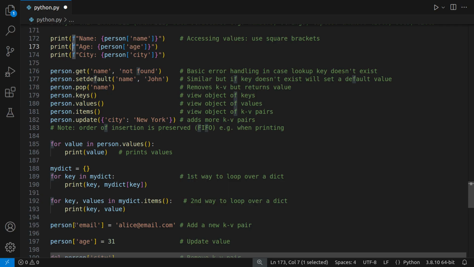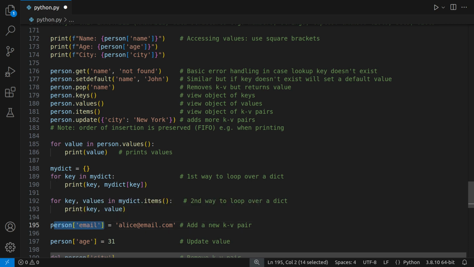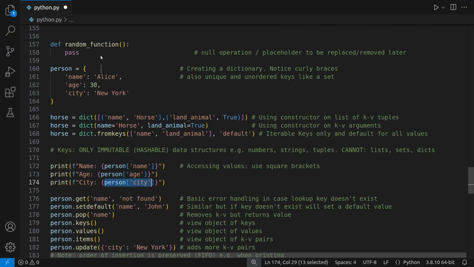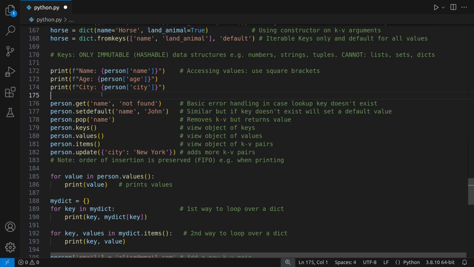We're saying person square bracket key, email or age. Now this is a bit different because we're actually assigning it with something new, but I just wanted to demonstrate that to get a value you do dictionary and square bracket. This curly braces is just because it's an F string.